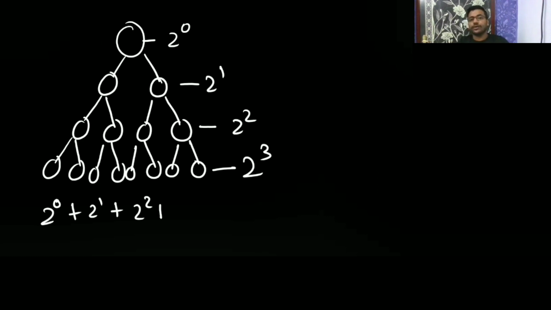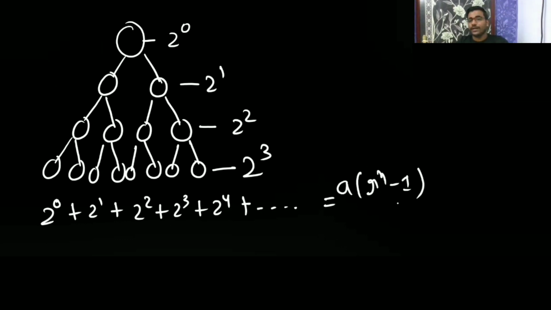Okay, so 2 to the 0, 2 to the 1, 2 to the 2, like 2 to the 3. So it is a series, sorry, a GP. The sum is a into r to the power n minus 1 over r minus 1. So a is your 1 here, r is your 2, and n is going to be like this. Let me see. Here n is going to go till height 0, when height is 0, like 2 to the 0, then 2 to the 1, 2 to the 2, like this.